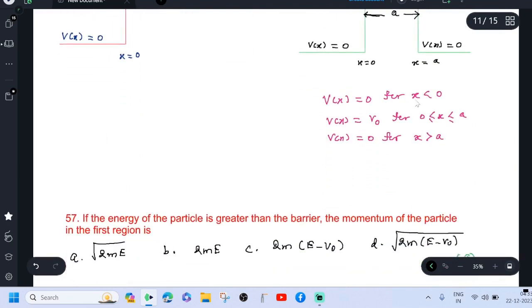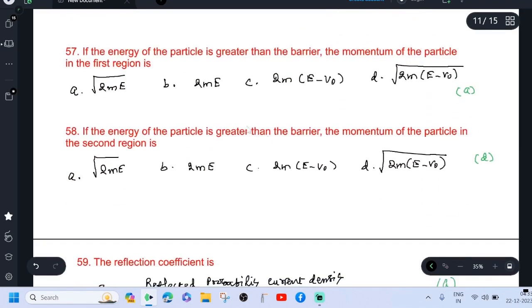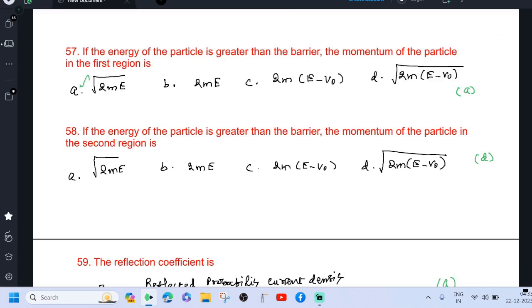So here there is a condition: V of x equal to 0 for x less than 0, V of x equal to V0 for x greater than or equal to 0 and less than or equal to a, V of x equal to 0 for x greater than a. If the energy of the particle is greater than the barrier, the momentum of the particle in the first region is root of 2mE. In the second region, the momentum is root of 2m into (E minus V0).